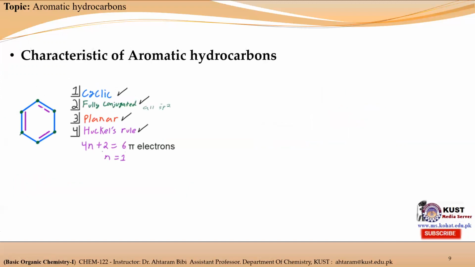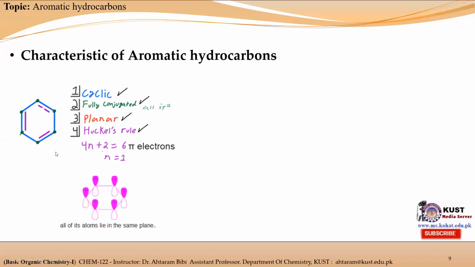Now apply these properties of aromatic hydrocarbon to the benzene molecule. We can see that the molecule is cyclic, so it obeys the first property of aromatic hydrocarbon. The second property is that it must be fully conjugated. Fully conjugated means that each atom in the ring must be sp2 hybridized. We can see that each atom in the benzene ring is sp2 hybridized, so it possesses the second property of aromatic hydrocarbon.